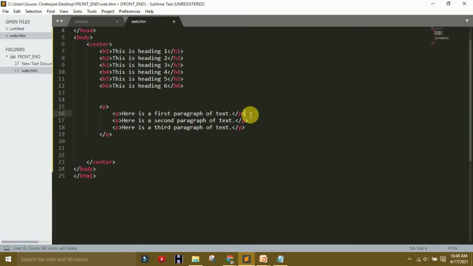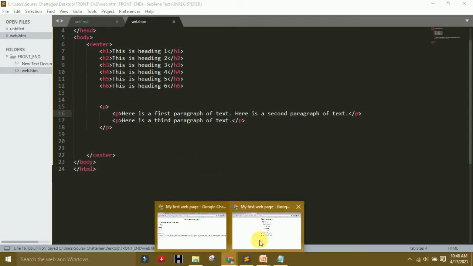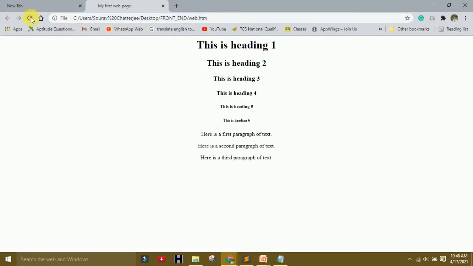You saw that there are 3 paragraphs, right? Here is the first paragraph, second paragraph, third paragraph. So you delete it here, and you combine the first and second paragraph. If we refresh it, all are in the same paragraph.